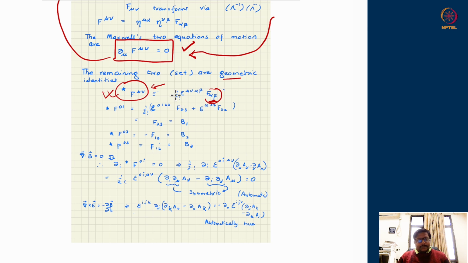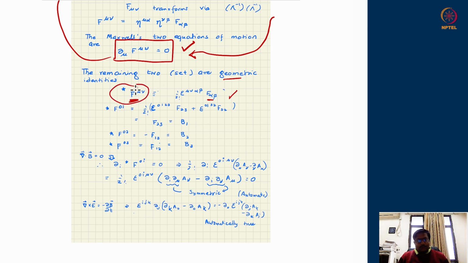So it will become cyclic: 0, 1, 2, 3 is 1, but 0, 1, 3, 2 is -1, and so on. Using that, I can construct something called a dual, or Hodge dual, to the F mu nu tensor.